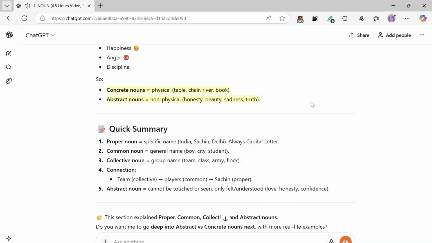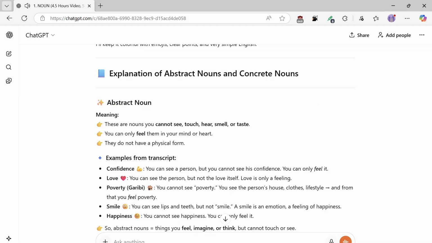This section explained proper, common, collective, and abstract nouns. I'll keep it colorful with emojis, clear points, and very simple English. Explanation of abstract nouns and concrete nouns. Abstract noun meaning: these are nouns you cannot see, touch, hear, smell, or taste. You can only feel them in your mind or heart. They do not have a physical form.